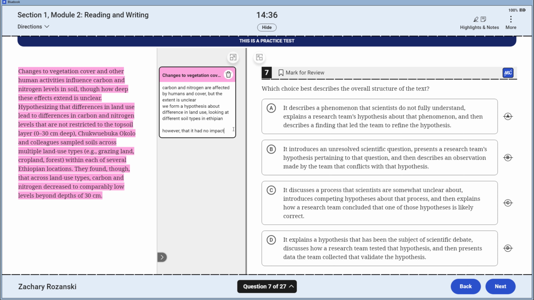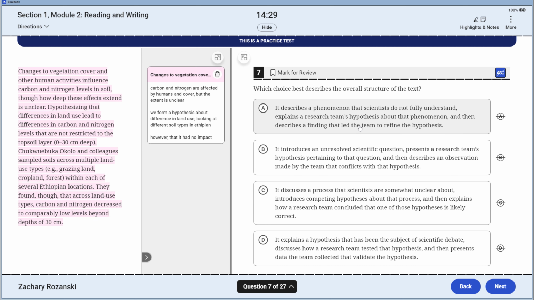So, hypothesis. Let's start putting this on the table. Separate this into three. It describes a phenomenon that scientists do not fully understand. I can just grant that. Explains the research team's hypothesis. I'll grant that. And then describes a refinement of the hypothesis. We have no statement about them moving to refine it, but we'll leave it on the table.